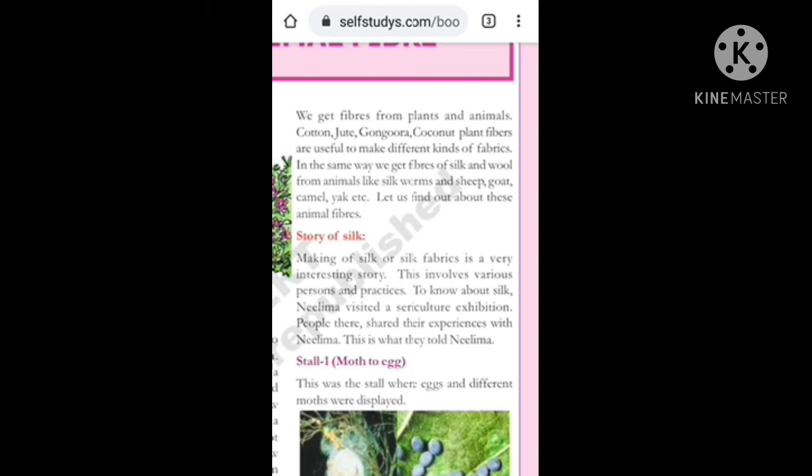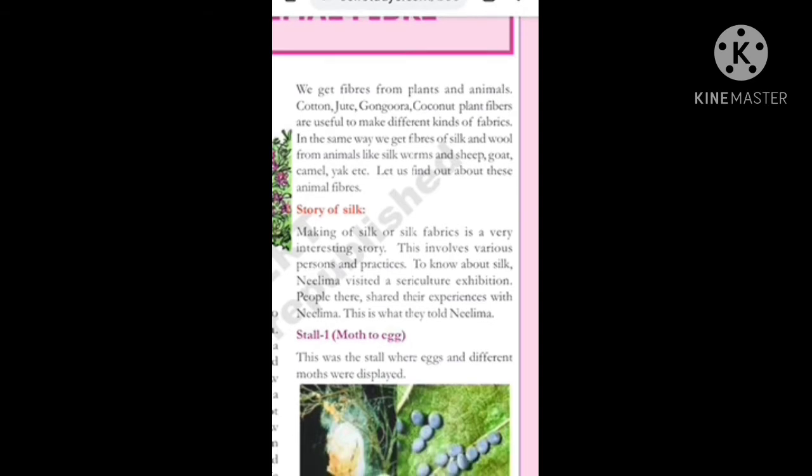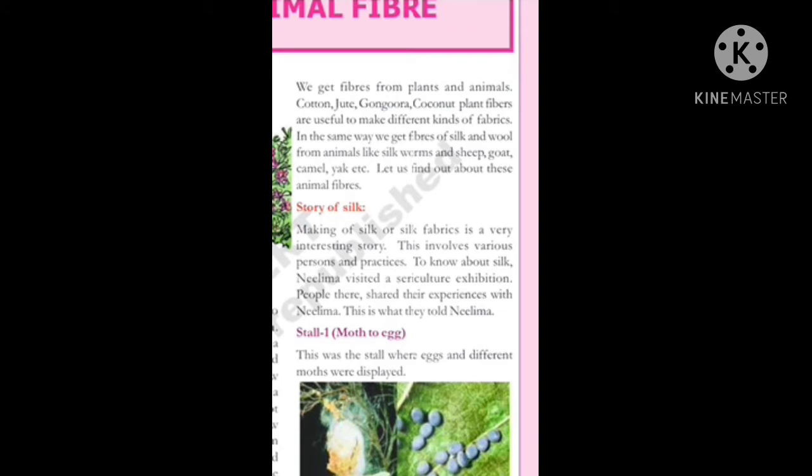So Reshma started explaining the fibers from animals to Nilima. She told the stories of all the cloths, how silk cloth is made from the eggs of the moth. She explained one by one. First, the story of silk, how we get silk. Making of silk or silk fabrics is a very interesting story. Reshma is telling this to Nilima.